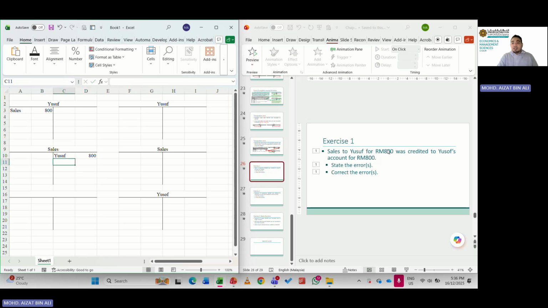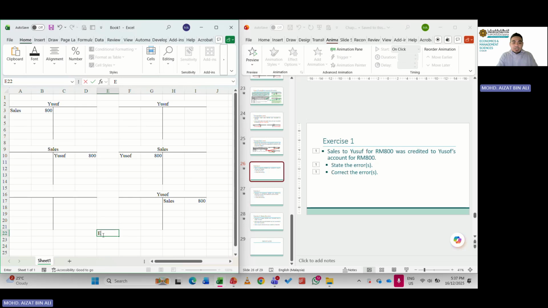But the error is instead of recording to the one Yusuf, we record to the other Yusuf. And instead of debit, we credit. So we credit Yusuf 800, and the sales here would be debited 800. So what is the error?